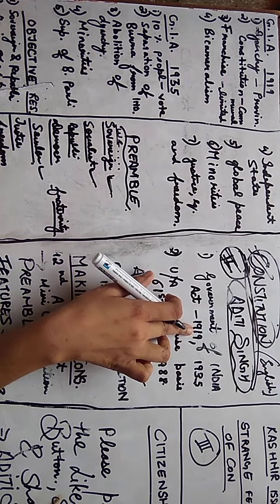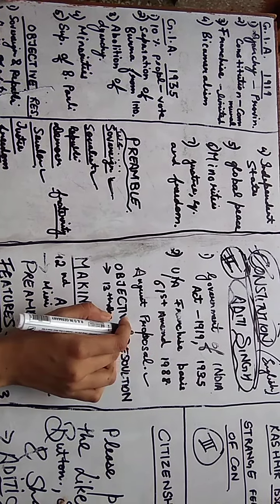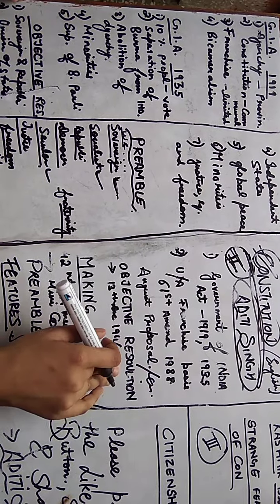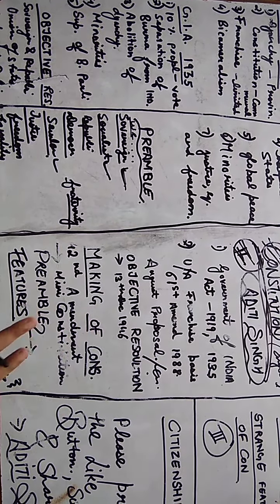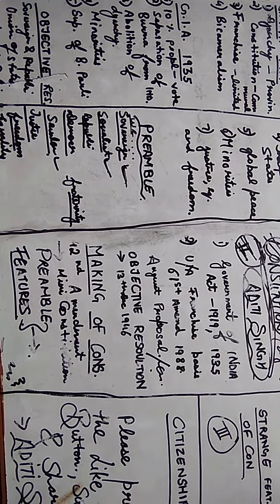First, the Government of India Act 1919 and 1935, then Universal Adult Franchise, then August Proposal and Cabinet Mission and Cripps Mission, Objective Resolution, making of the Constitution, Preamble and its features. And then in the third part, we'll discuss the Kashmir issue, strange features of our Constitution and citizenship. Okay, so let's start with the Government of India Act 1919.